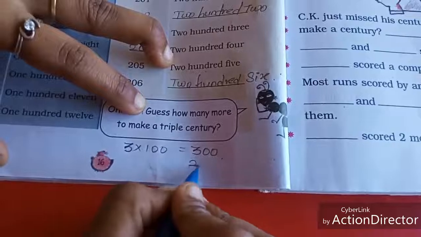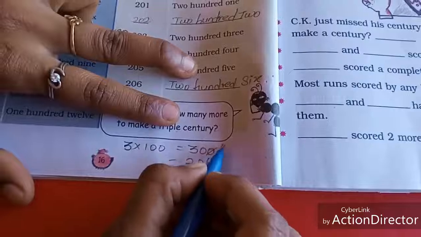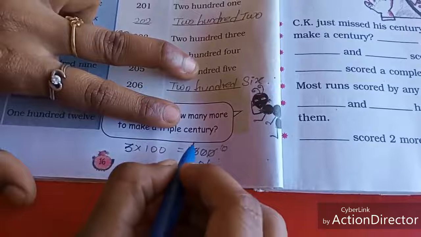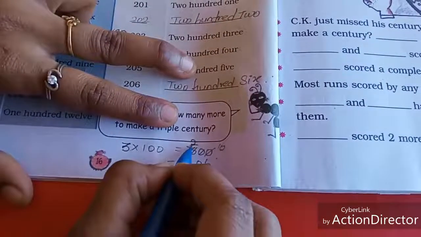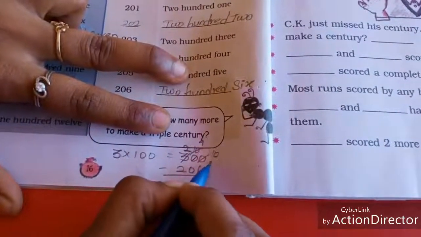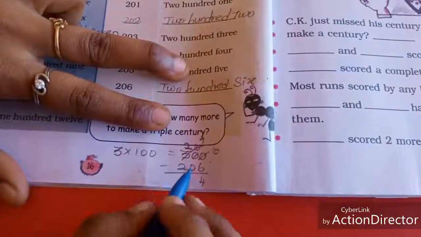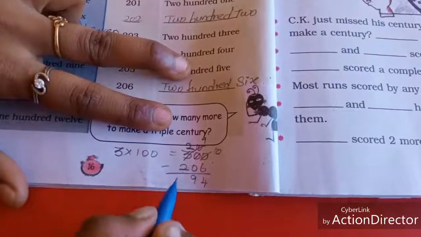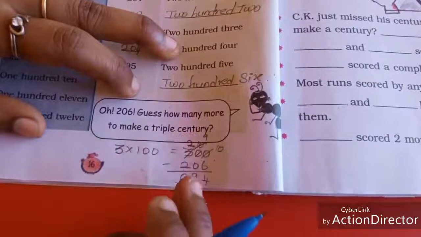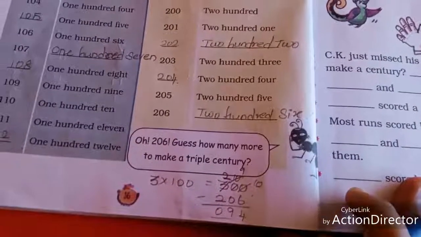So 300 minus 206. 0 minus 6 is not possible, so we want to borrow. Here it will become 0, so here also we want to borrow. Here it will become 10, 2 here will become 10. Now you want to borrow, here it will become 10. So 10 minus 6, 4. 9 minus 0, 9 will come. 2 minus 2, 0. So how many more runs to make triple century? 94. 94 to make a triple century.